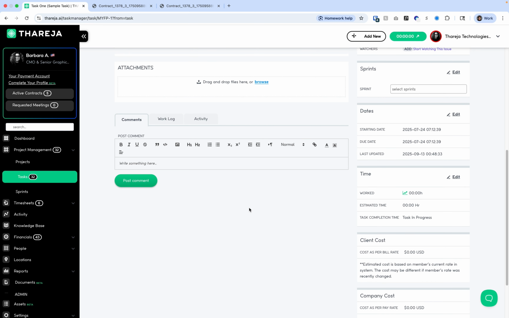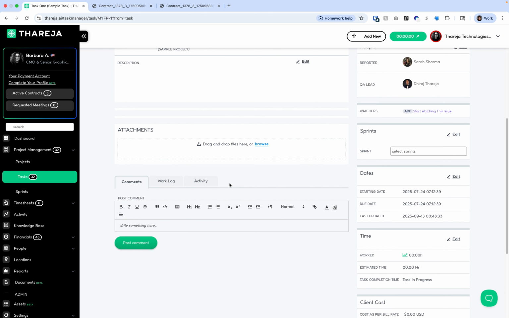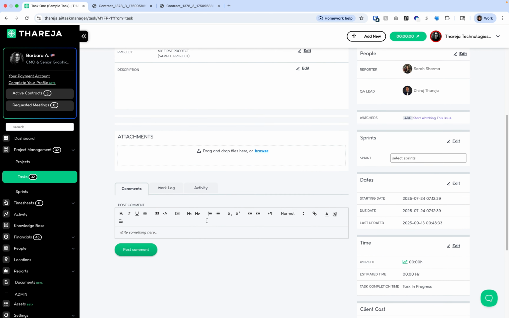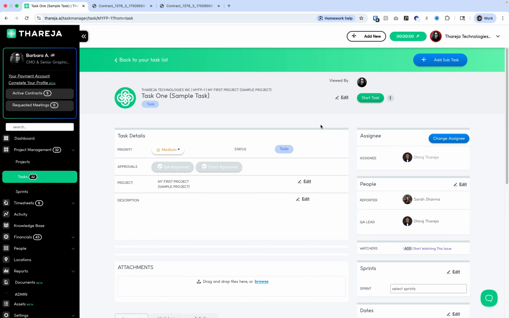You have some interaction areas with comments. Everyone is going to receive emails when any comment is made, and you can create subtasks as well.